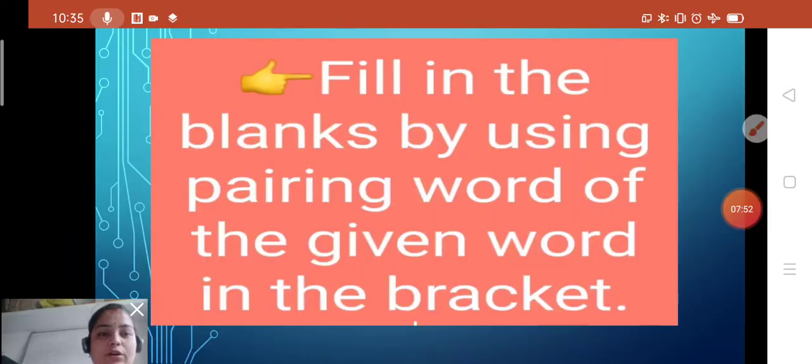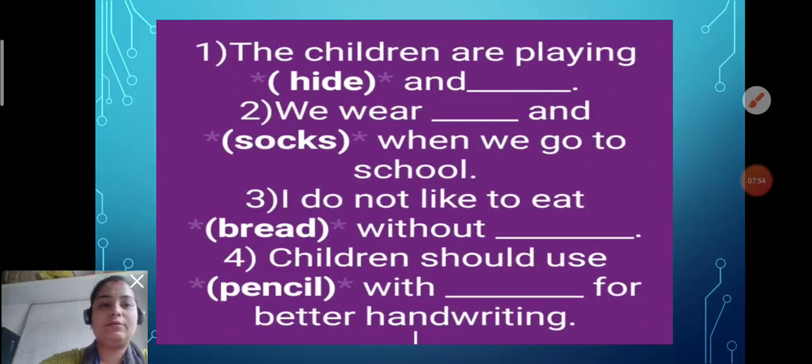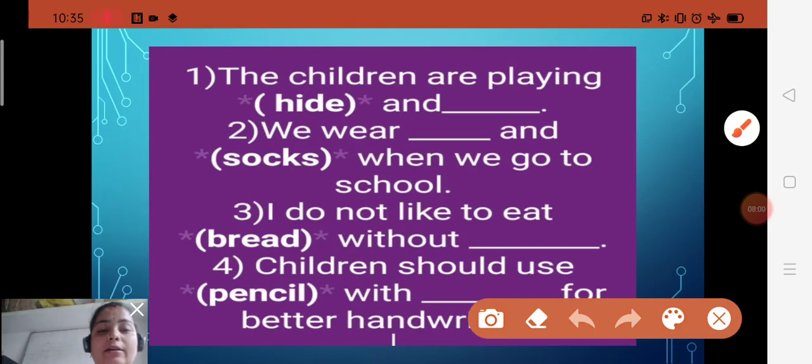See what you will do. First question: the children are playing hide and dash. So hide and seek. Yes, children like to play hide and seek. So there you will fill in seek. Children are playing hide and seek.